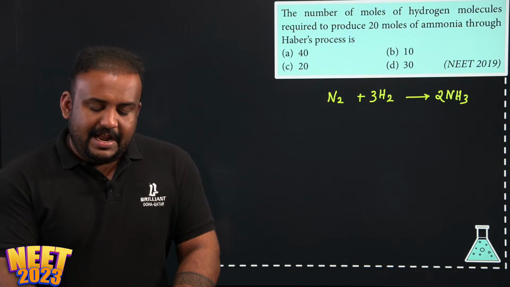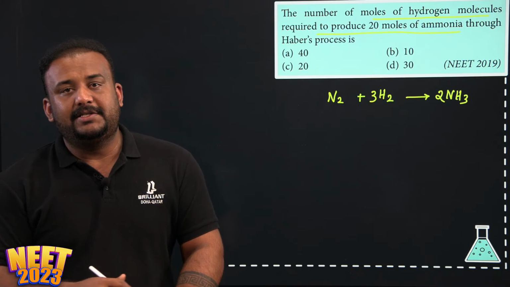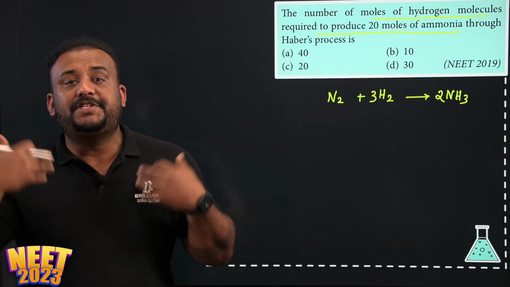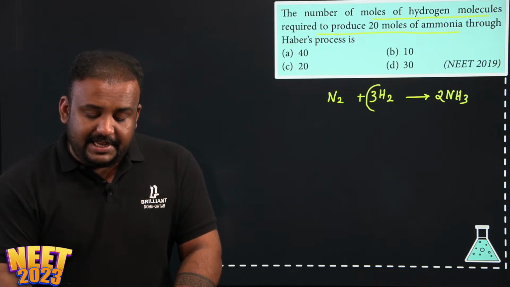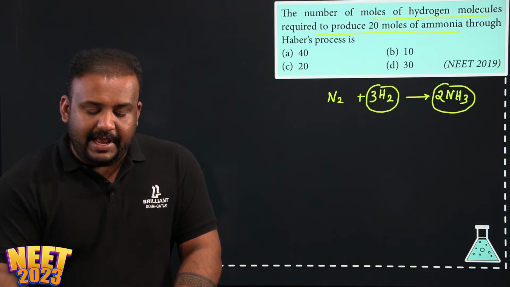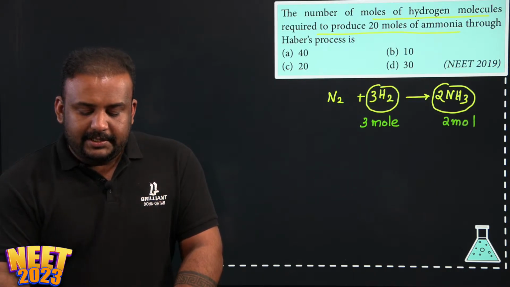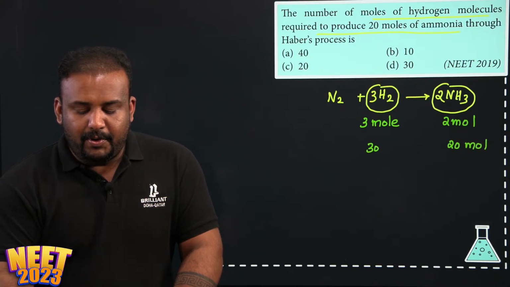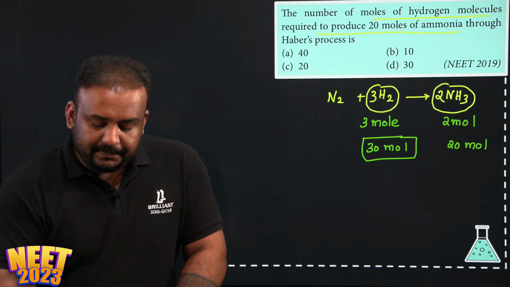The question is, number of moles of hydrogen required to produce 20 moles of ammonia. So just extract the information which you need. They are asking how many moles of hydrogen are required for 20 moles of ammonia. So you will directly write the stoichiometry. 3 moles hydrogen is needed for 2 moles ammonia. So for making 20 moles, how much do you need? You need 30 moles. Correct? And you can easily find the answer.